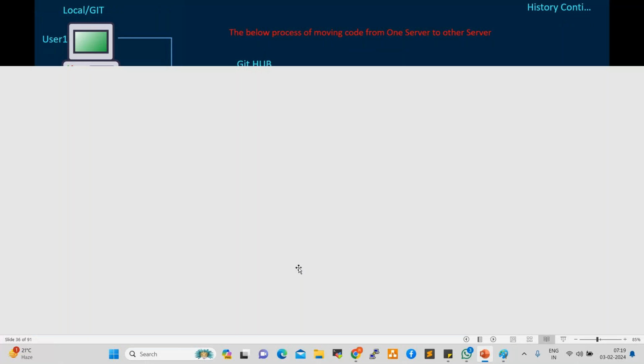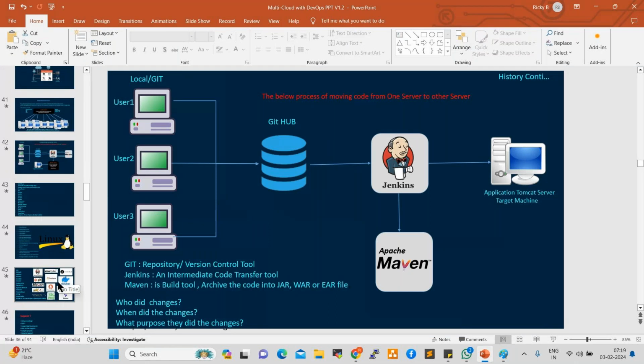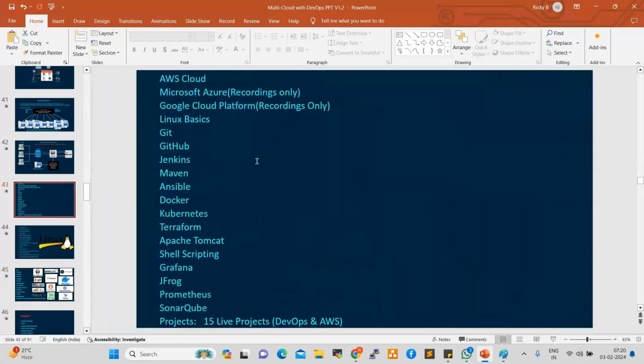After that, we discussed these tools. This is the full course syllabus. These are the services we are going to work on, right? Three clouds will be covered in our course: AWS, Microsoft Azure, Google Cloud Platform. Linux also will be covered. GitHub, Jenkins, Maven, Ansible, Docker, Kubernetes, Terraform, Apache Tomcat, shell scripting, Grafana, JFrog, Prometheus, SonarQube. These are the DevOps tools. These are the three cloud platforms. So yesterday we started AWS, right?